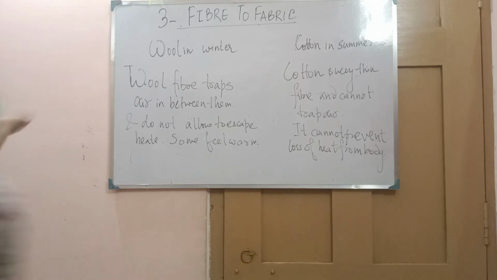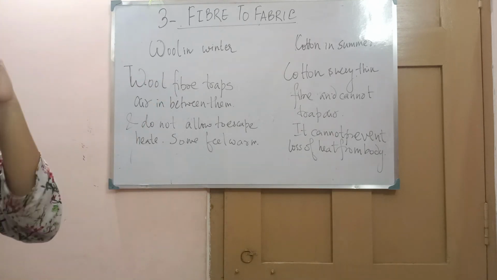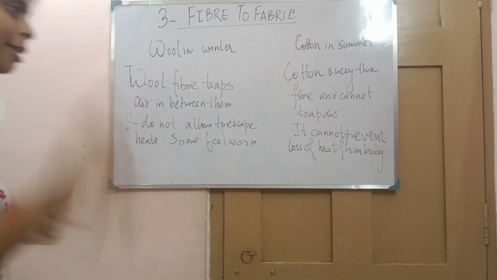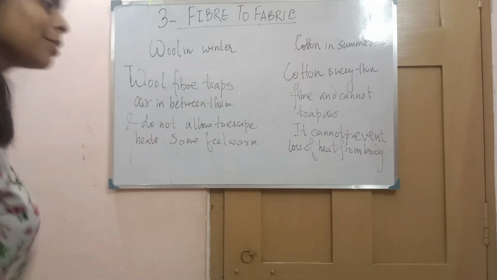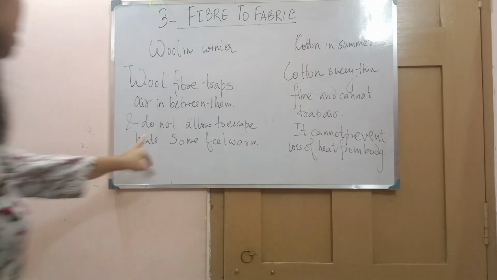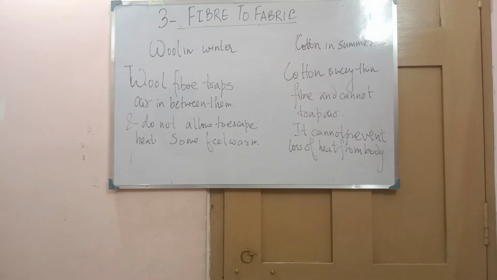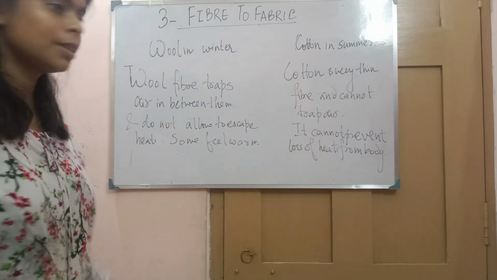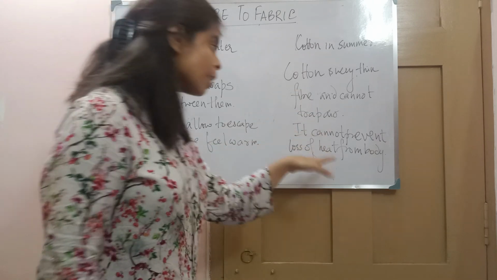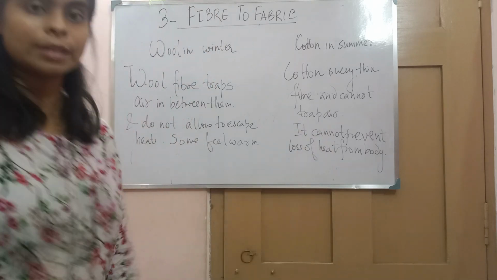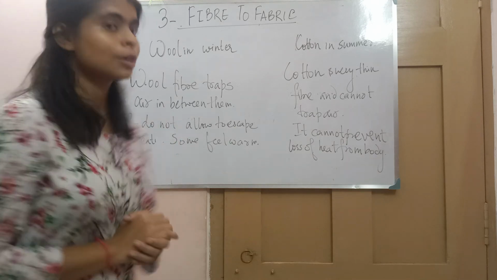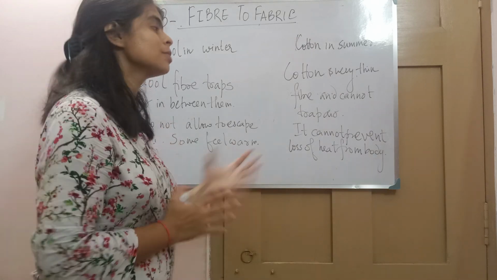So here is the reason why we wear wool in winter and why we wear cotton in summer. The wool fiber traps air in between them, and air is a bad conductor of heat. As a result, it does not allow heat to escape, and so we feel warm. And why do we wear cotton in summer? Because cotton is a very thin fiber and cannot trap air. It cannot prevent the loss of heat from the body. And as a result, when we wear cotton clothes in summer, we feel cool.